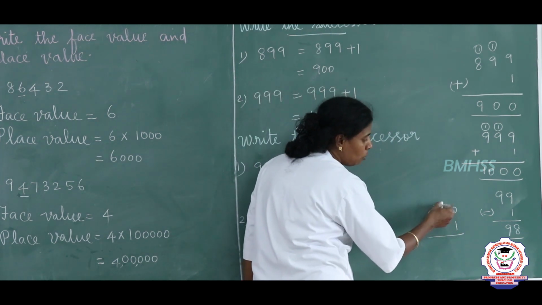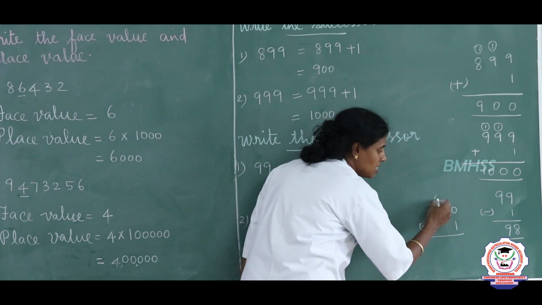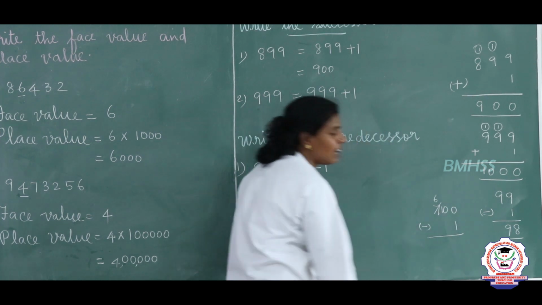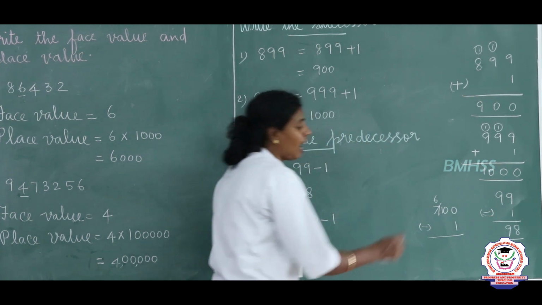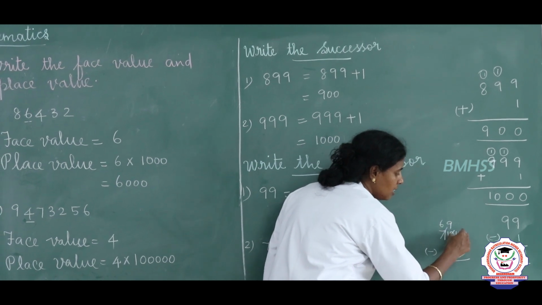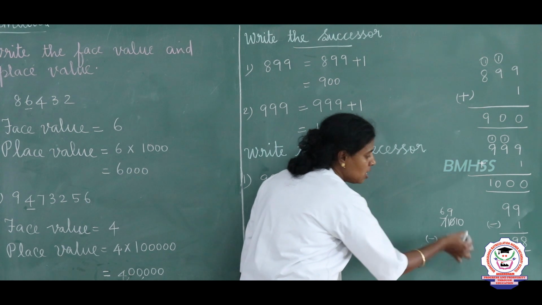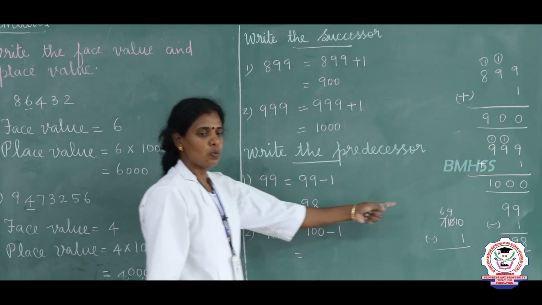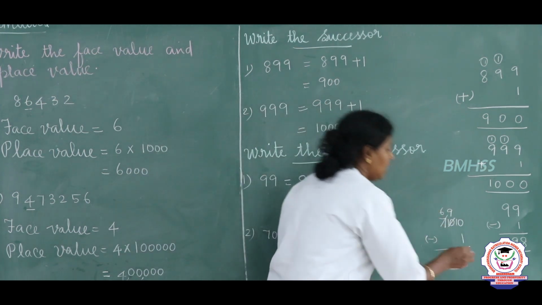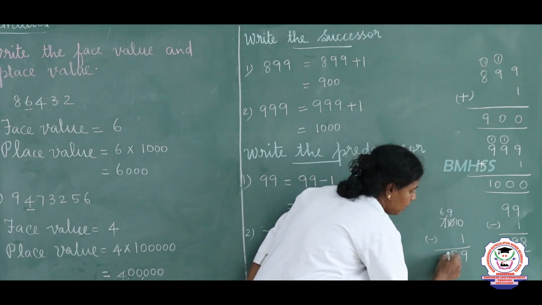So we are going to borrow from the hundreds place value, which is 7. 7 will become 6 and the tens place value will become 10. And from this 10 again I am going to borrow, which will become 9, and this ones place 0 will become 10, right? So 10 minus 1. Dinesh, what is 10 minus 1? 10 minus 1 is 9, and the next number also 9, and the next number is 6.